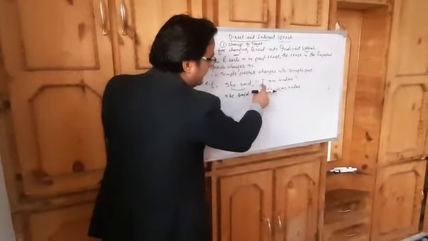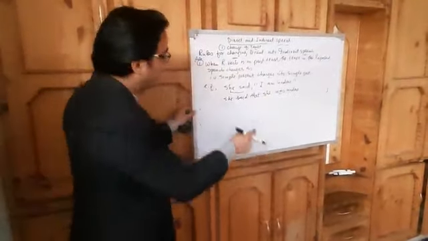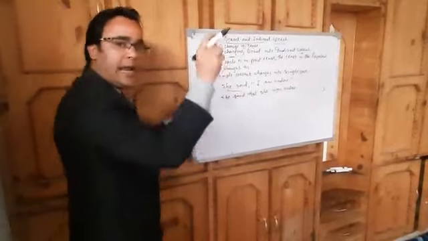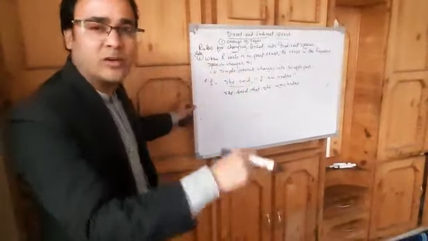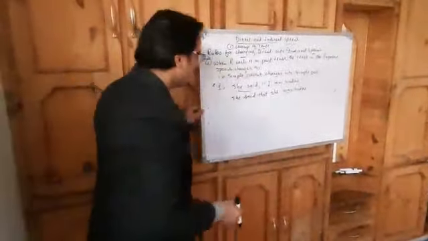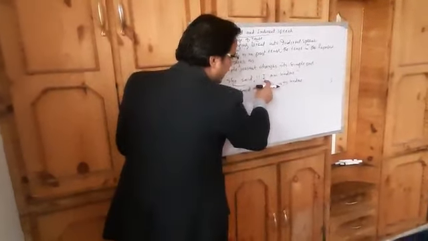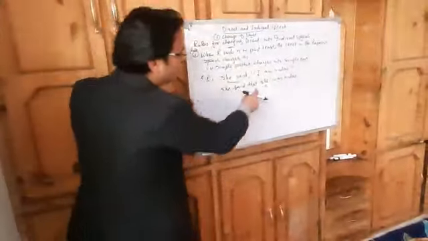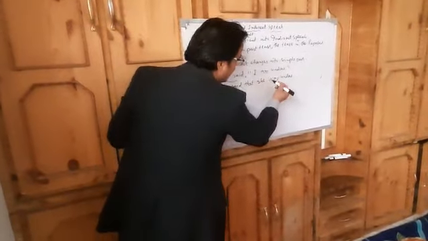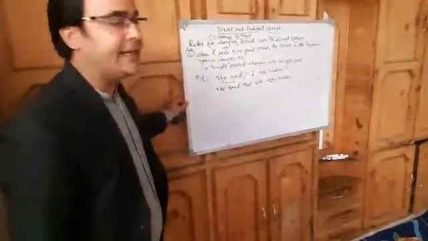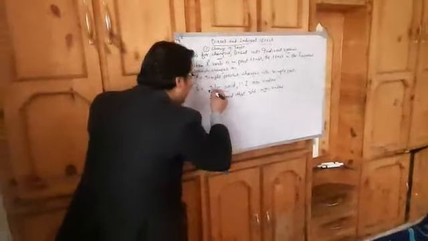Then I changed into she because the subject is she, and am changed into was, and undone stays undone. Okay, this is the first example.